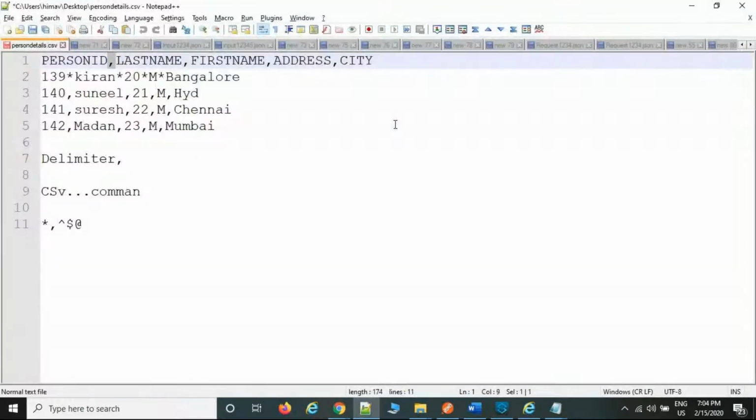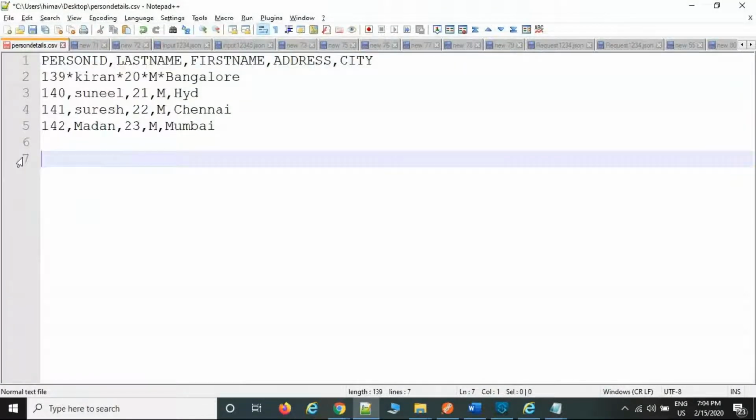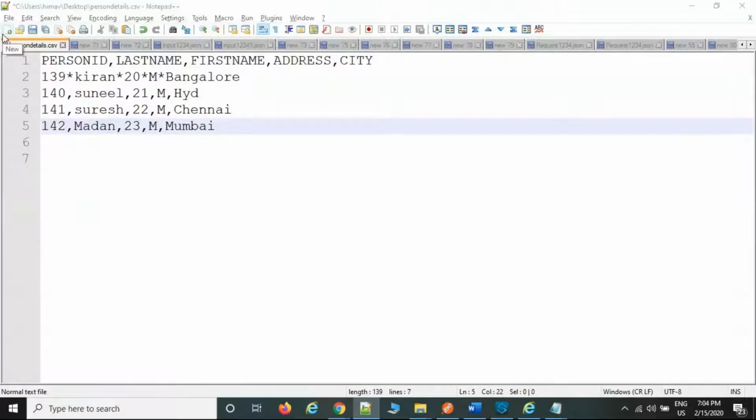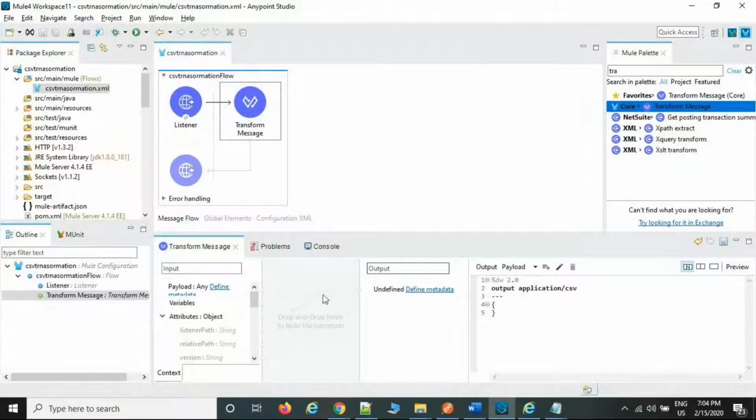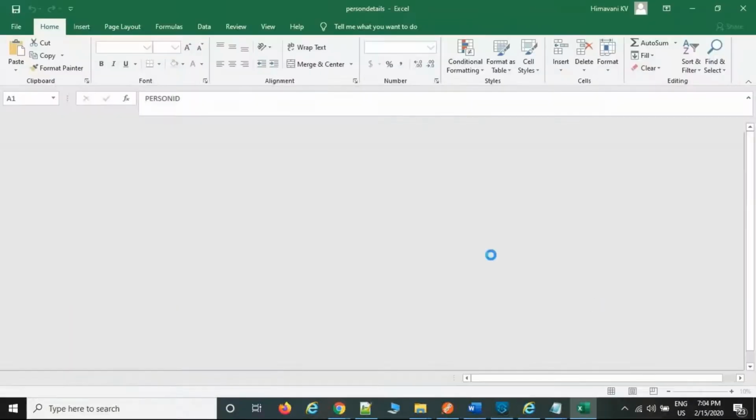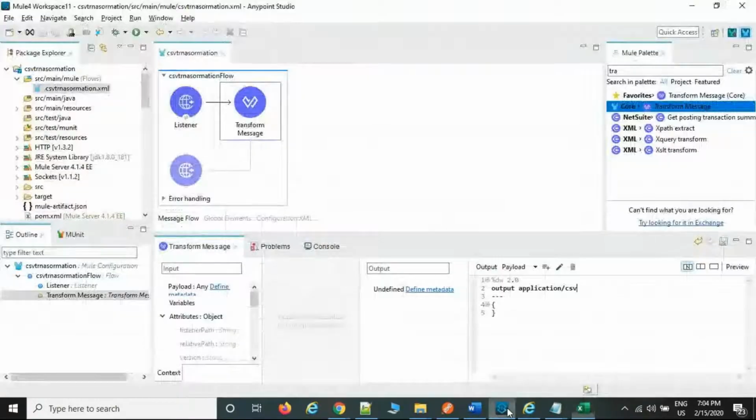This is the CSV file example. The customer will share the CSV file, the same file. Now you want to import the metadata, or else you want to create the metadata as a CSV. Then the input file is JSON. Anyway, the input file you need to import from here only. Now the output file is CSV. Now we need to create the metadata from here only.